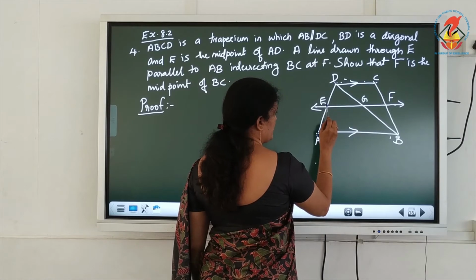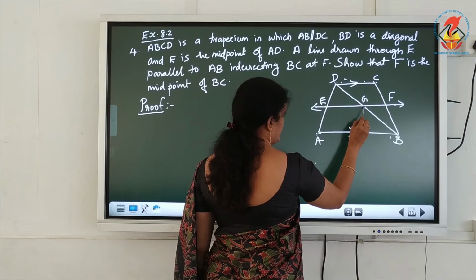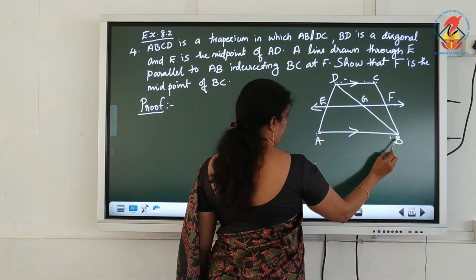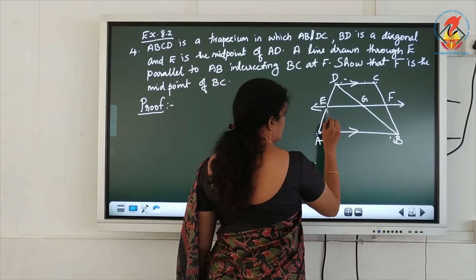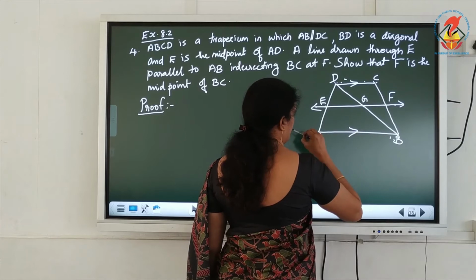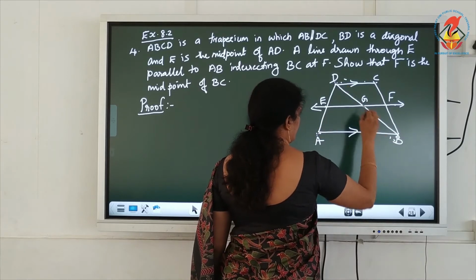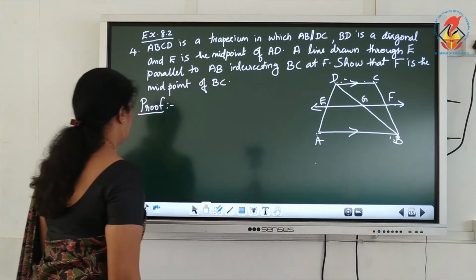Then by the converse of the midpoint theorem, the line EG, which is parallel to AB through the midpoint of DA, bisects the third side. That means DG is equal to GB.